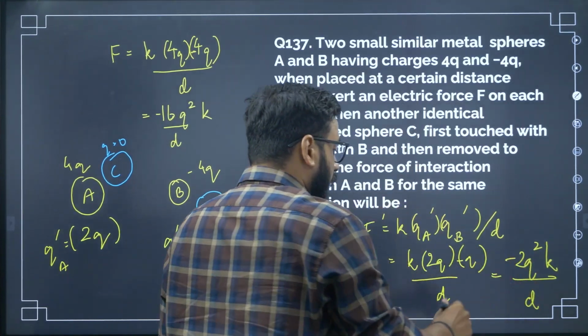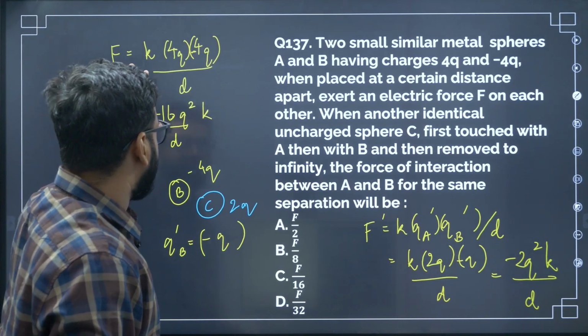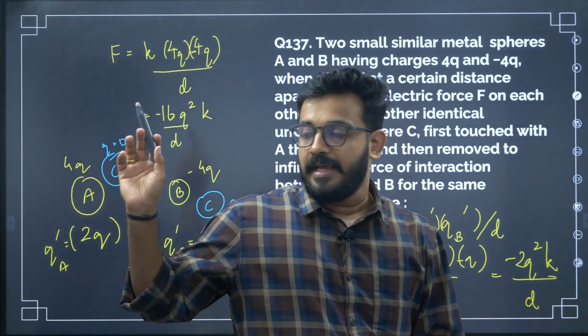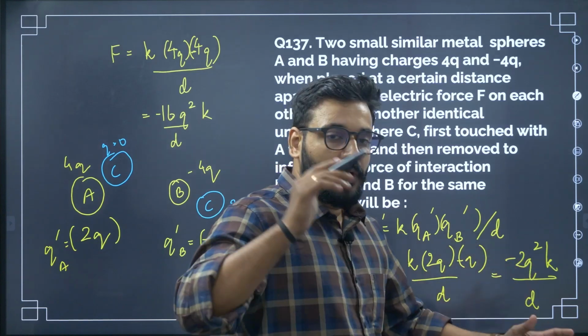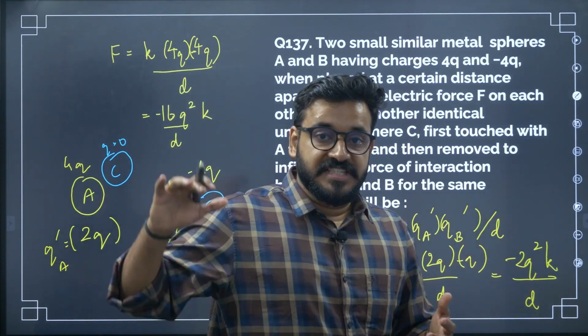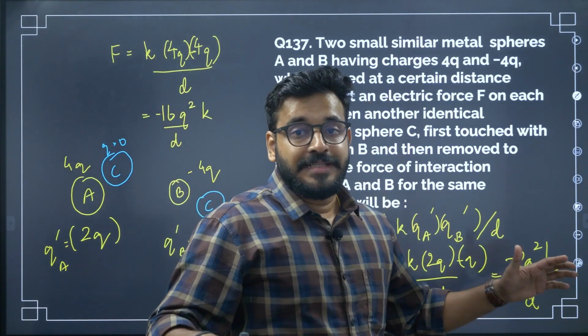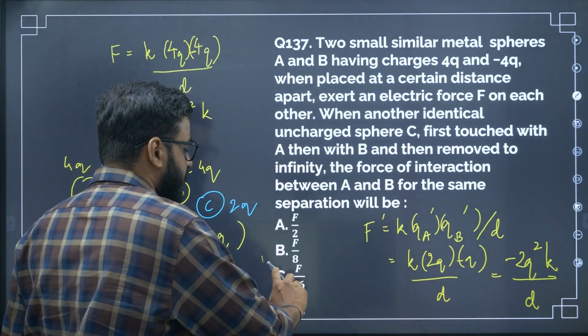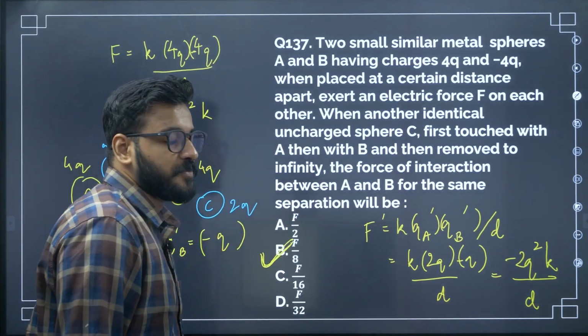Fine. Now just look at F dash and F. This is F, this is F dash. So how do you relate both of them? This is 16 times, this is 2 times. That means the new force has reduced by 8 times. Therefore, the correct answer is option B.